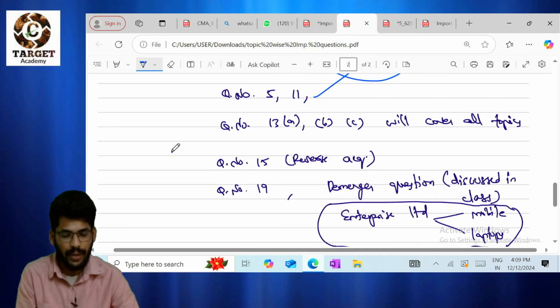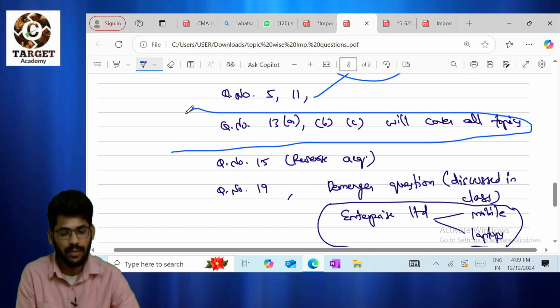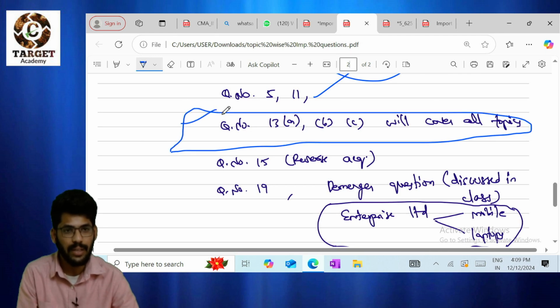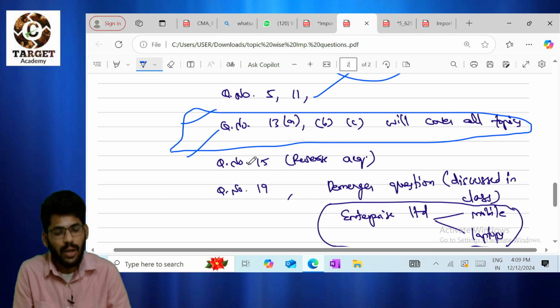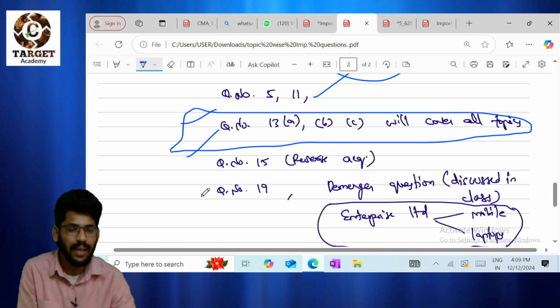For every topic we need to cover, the 13th question is there. If you solve the 13th question, everything will be covered. That's it. Question number 15, reverse acquisition. This time we are expecting a reverse acquisition question, or a normal question. Based on the steps, we can do anything, right?